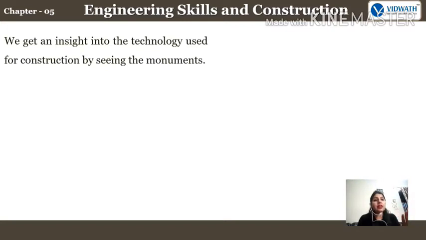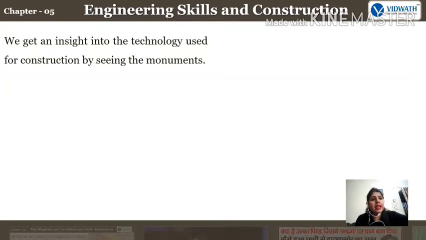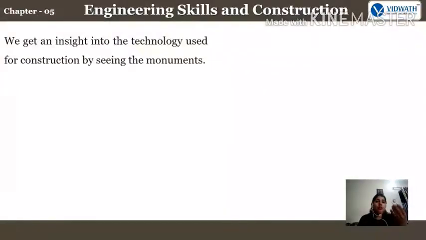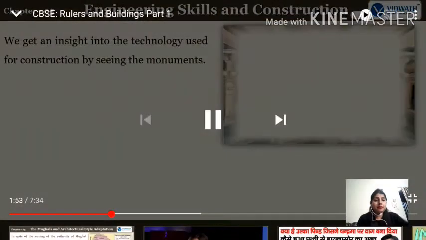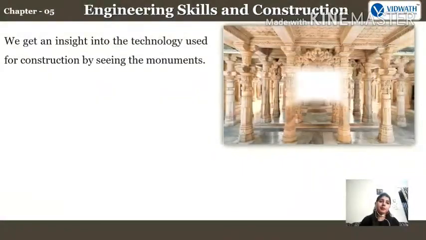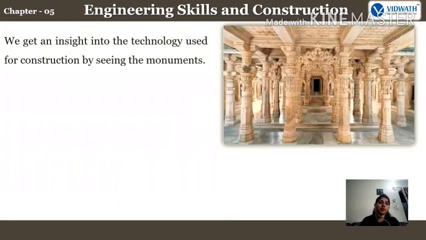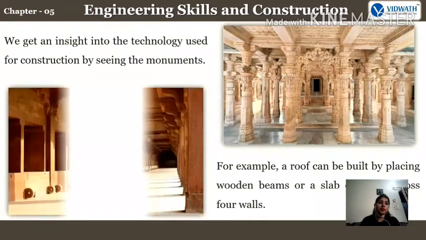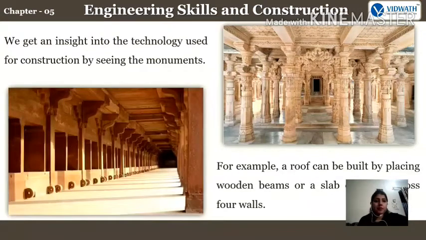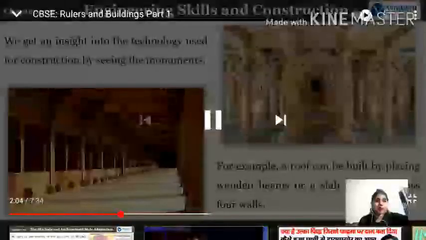And further, engineering skills: during that time also engineers were there who used to build and who used to take care where the rooms will be, and different architectures were also there. So we are going to see the construction by seeing the monuments, the technology of that time. An insight into the technology used for construction by seeing the monuments. For example, a roof can be built by placing wooden beams or a slab of stone across.